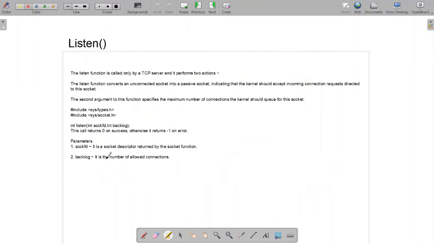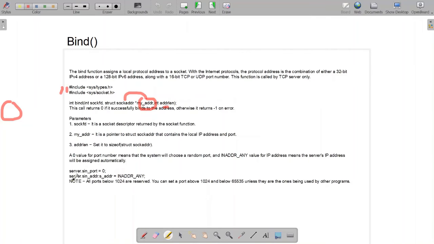Now there are certain things which we need to keep in mind while assigning the port number and IP address. All ports below 1024 are reserved, and we can set a port number above 1024 and below 65535.